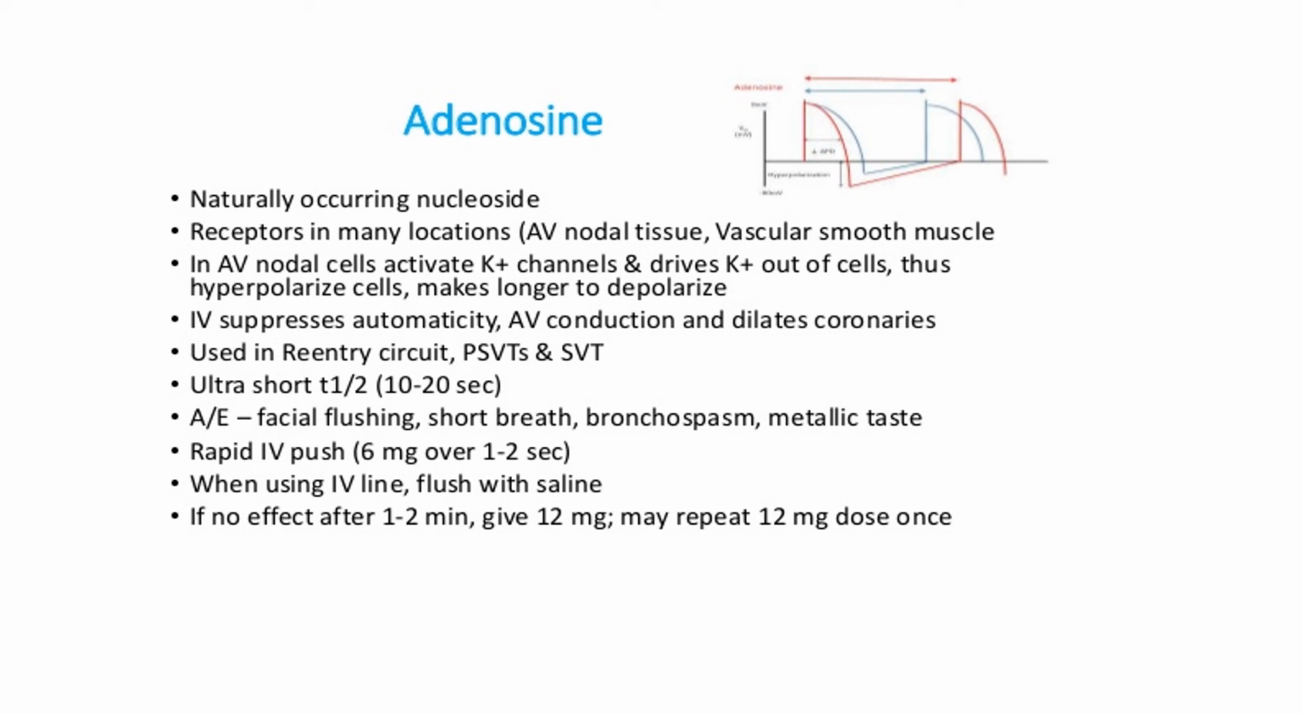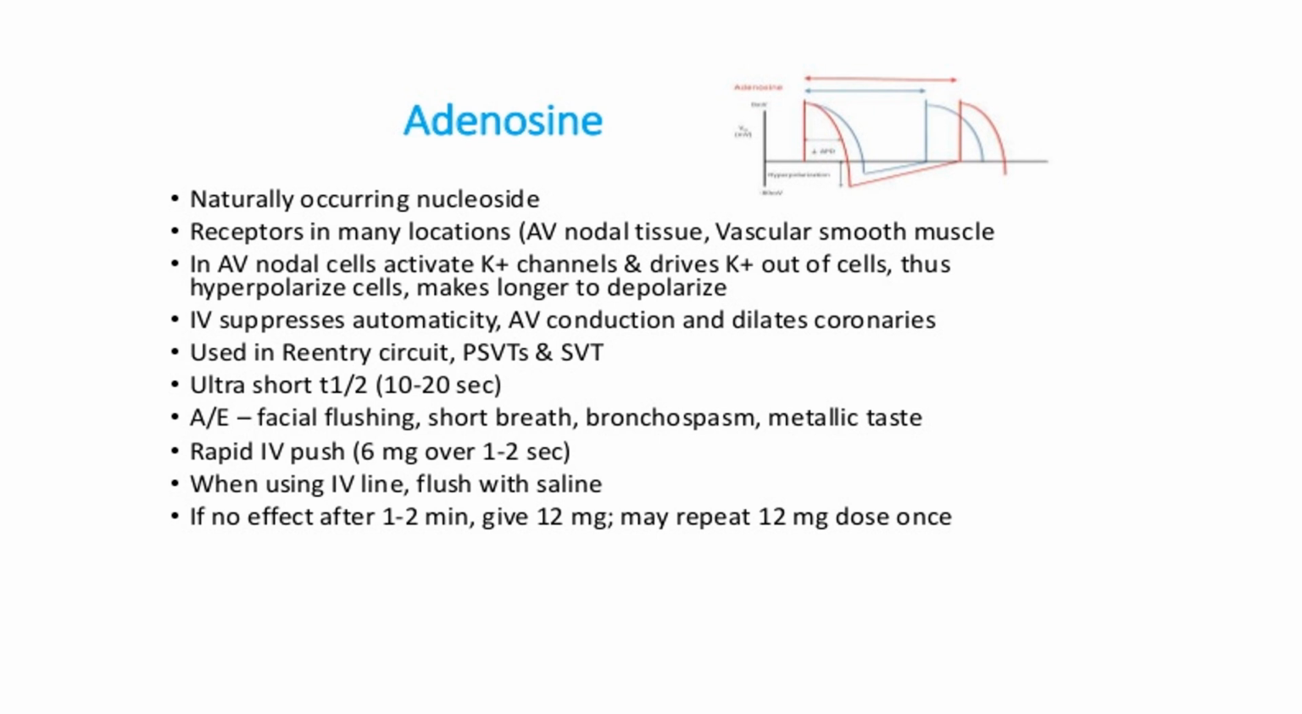Coming to a drug that is naturally present in our body, a naturally occurring nucleoside, adenosine. The receptors for adenosine are present in many locations, that includes the AV nodal tissues and the vascular smooth muscles. Now in the AV nodal cells, they will activate potassium channels and drive potassium out of the cell, thus hyperpolarizing the cell and making it longer to depolarize. So if you give this drug IV, it will suppress the automaticity, AV conduction and dilate coronaries.